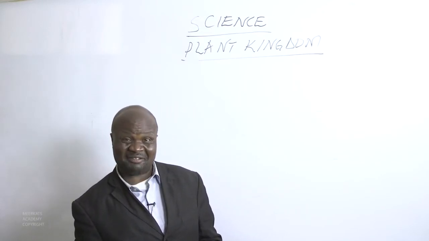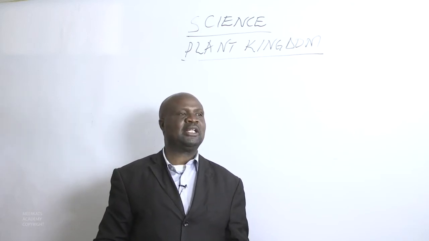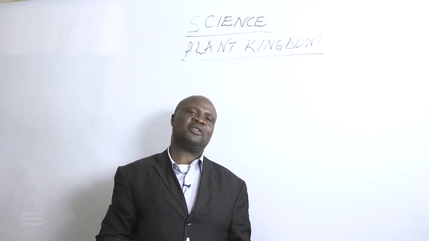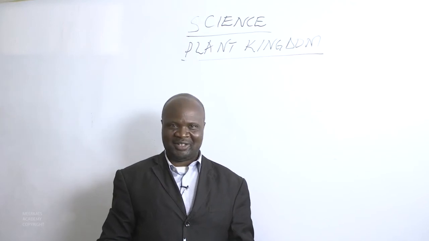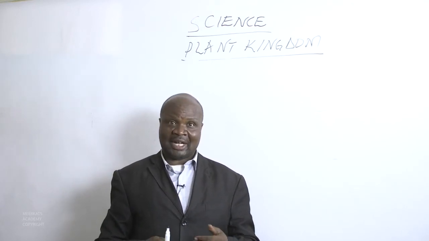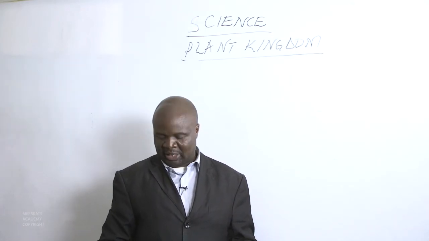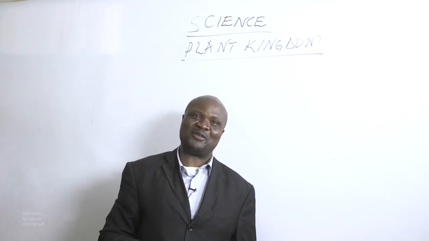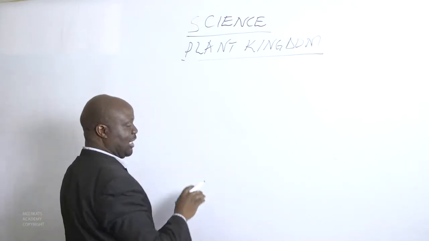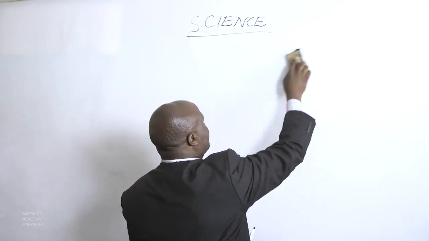Fungi cannot be classified as plants for various reasons. We had said most plants have a green coloring matter called chlorophyll, which enables the plants to produce food using the process of photosynthesis. This green coloring matter is absent in fungi, and therefore fungi cannot produce their own food. They depend on other organisms to get food. So we can now learn something, not on the plant kingdom, but on the fungi kingdom.